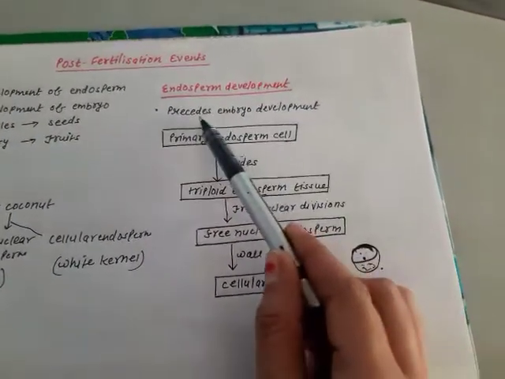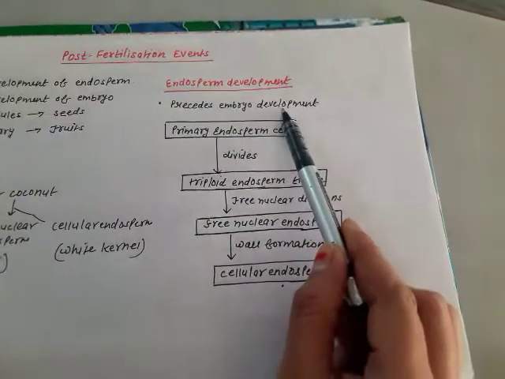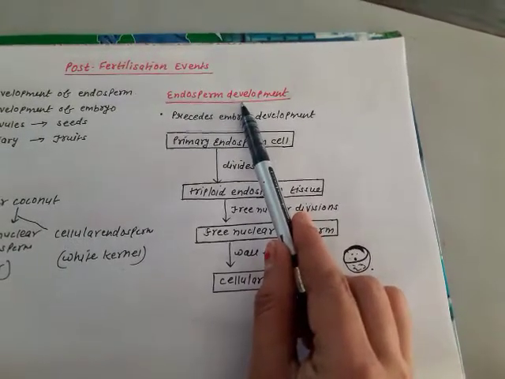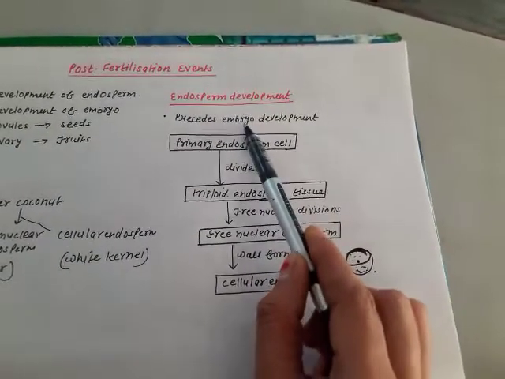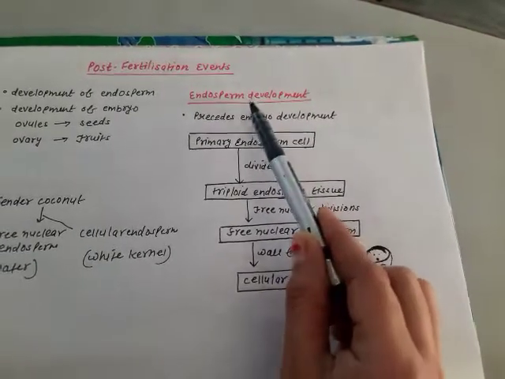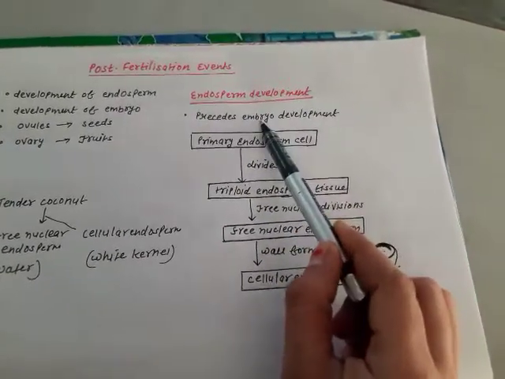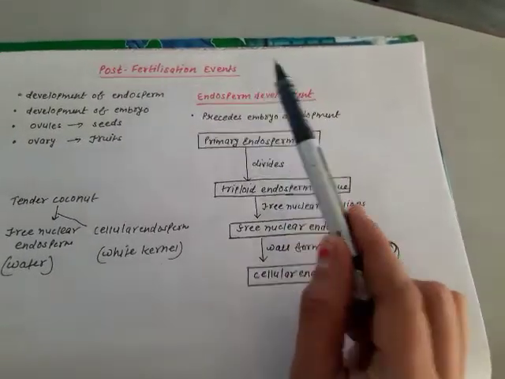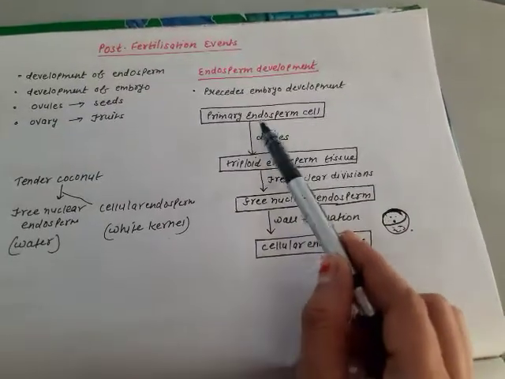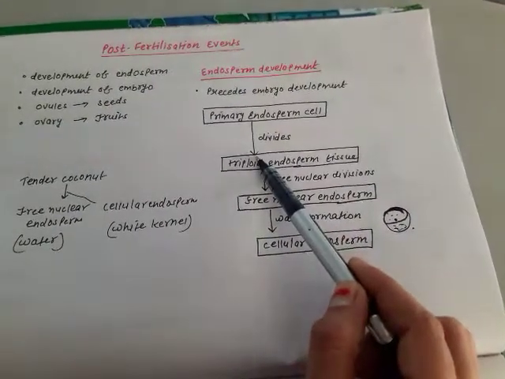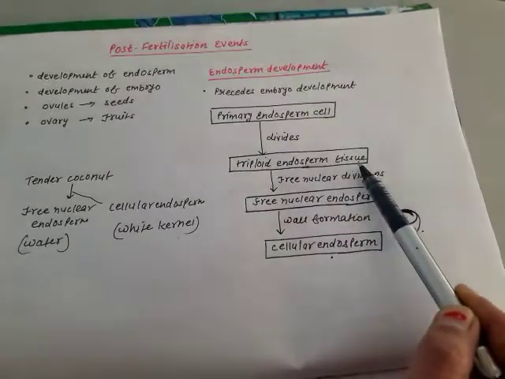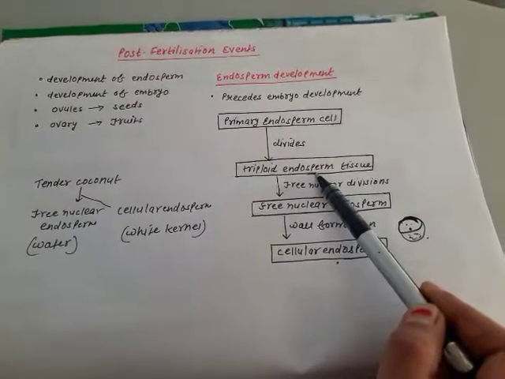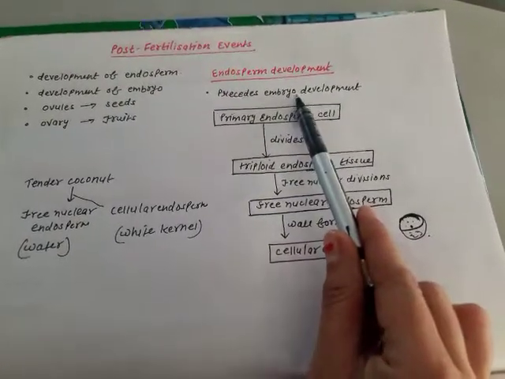First is it precedes embryo development, that is, embryo development will not be complete until the endosperm is formed. So before embryo development, endosperm will get formed, then primary endosperm cell will repeatedly divide and will form triploid endosperm tissue, and this tissue contains abundant amount of the food material for the embryo development.